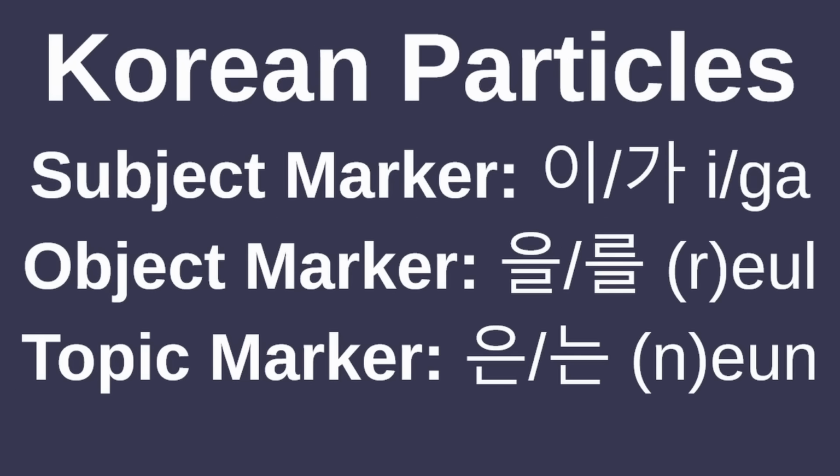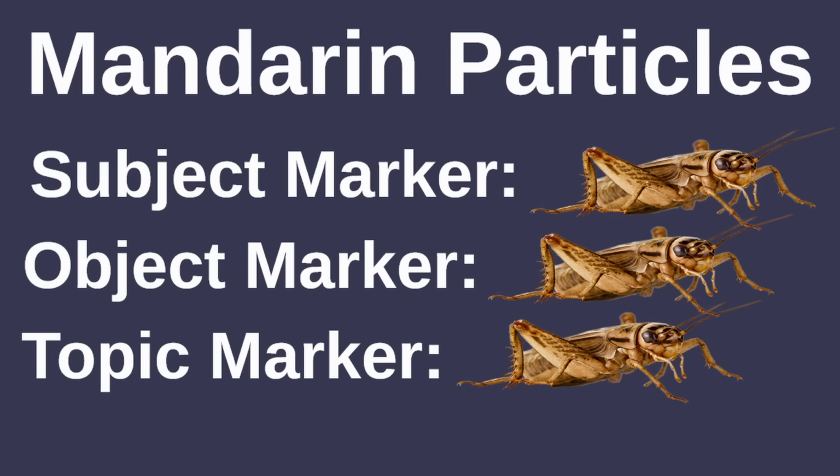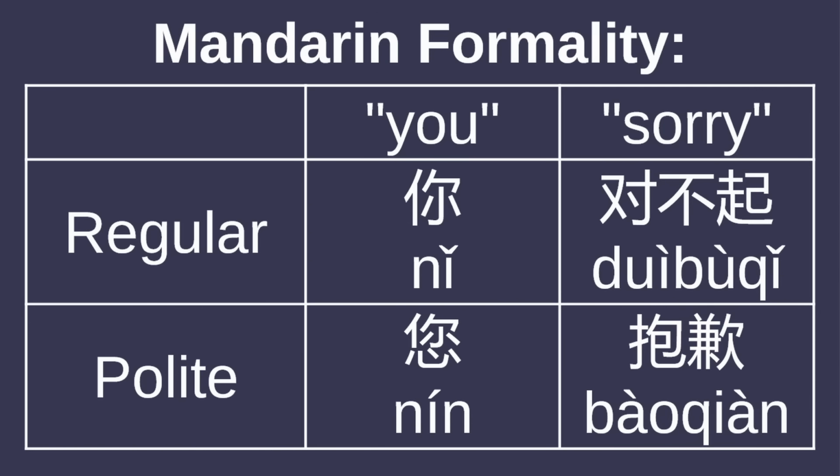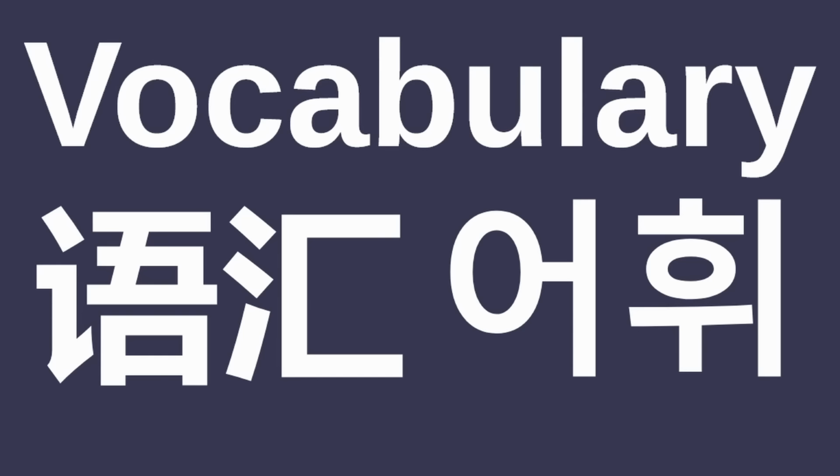Korean has particles for marking the subject, object, and topic, which appear in the majority of sentences outside of casual speech, while Mandarin doesn't require any marking of a noun's role in a sentence besides its prepositions and postpositions. Formality is also extremely important in Korean, and many grammatical patterns change based on the politeness level that the speaker is using, while in modern Mandarin Chinese it is nowhere near as important and is limited to changes in word choice. Speaking of which, vocabulary.